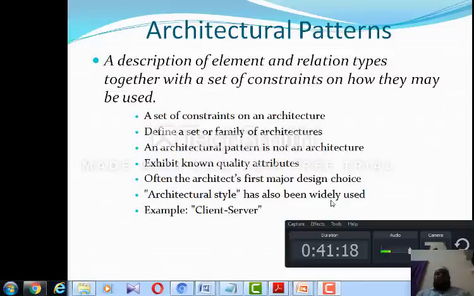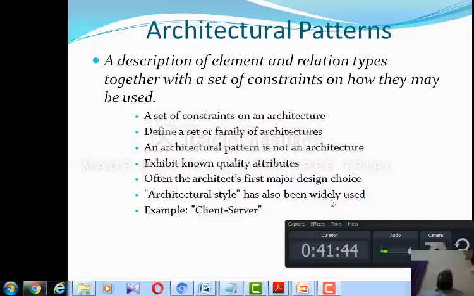You are going to define a set or family of architectures. An architectural pattern is not an architecture. It exhibits known quality attributes and is often the architect's first major design choice. Architectural style has also been widely used. Finally, a simple example is a client and server, and how they communicate with one another. It's also one type of architecture.